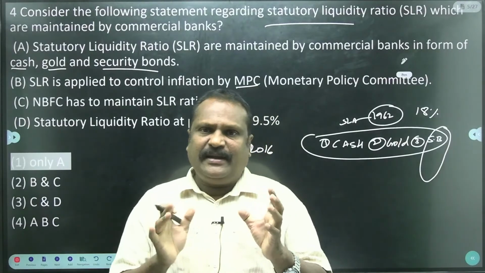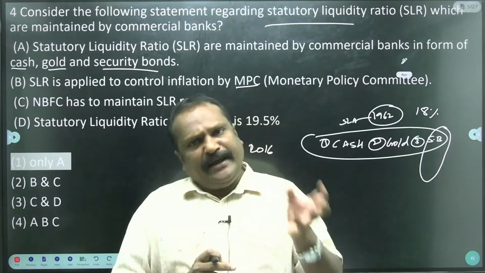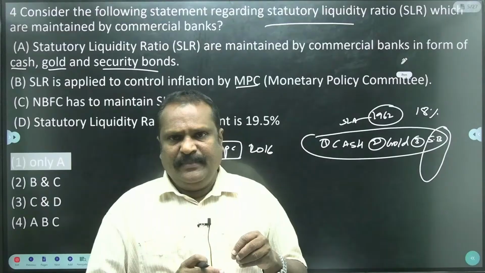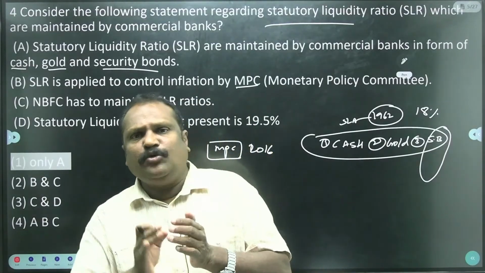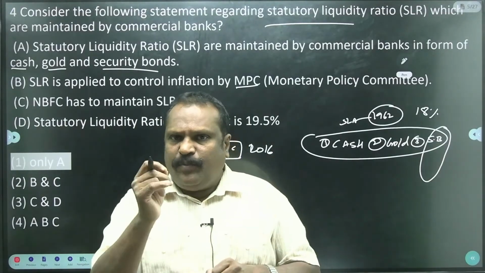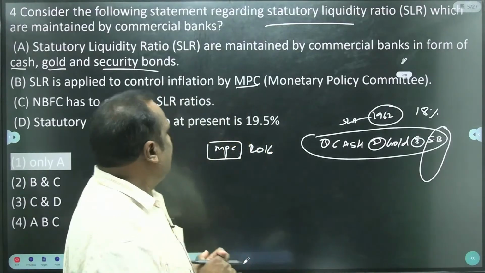There is a segment classification. Of course, the MPC is more powerful than the RBI, and the RBI is a part of the MPC. So both participate to control the inflation, but SLR is applied by the RBI, while repo rate and reverse repo rate are applied by the MPC only. Okay, so this one.